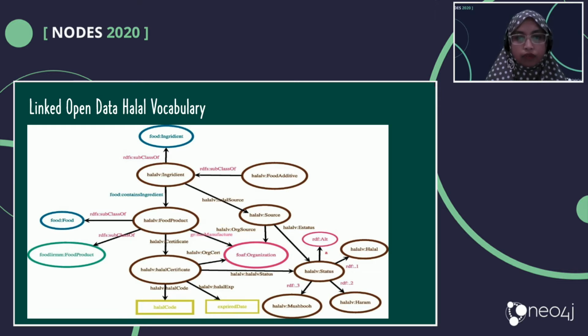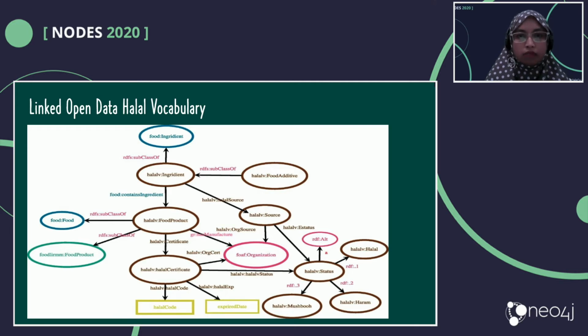This is the halal food product, where the halal food product has the ingredients, and the halal food product has the organization, which means the manufacturer that produces the product. And then we also have the halal certificate in here. So each food product must have the property for halal certificate, halal manufacturer, and also have the ingredients. So this is how it looks like.